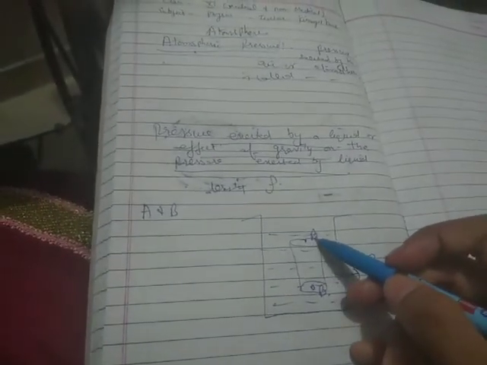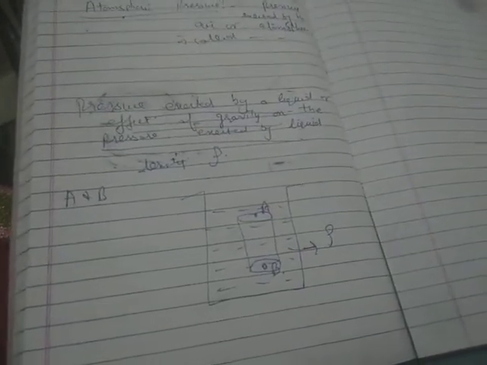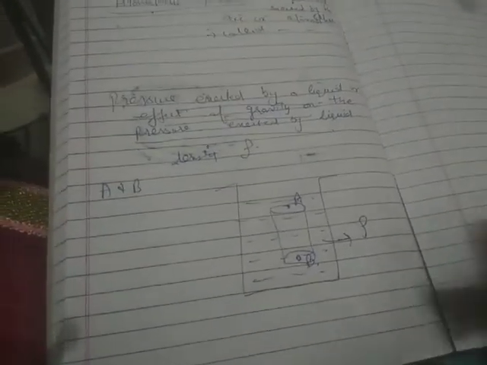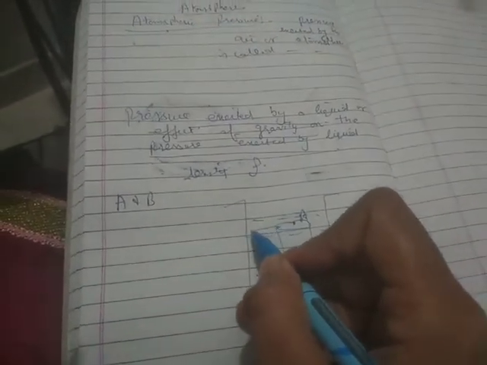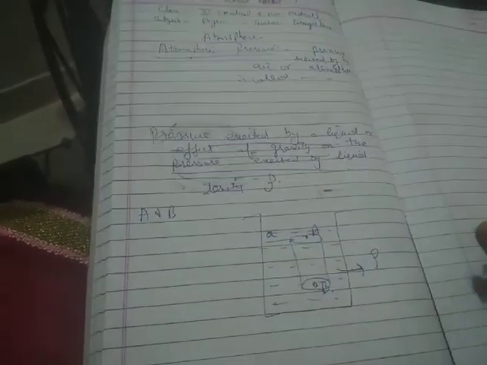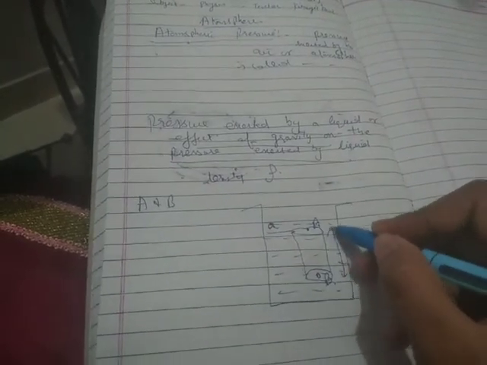At the upper part the point A is lying, and the point B is at the lower part. Clear? Now the area of cross section of the circular face of the cylinder is small a, and the height of this cylinder we take as h.